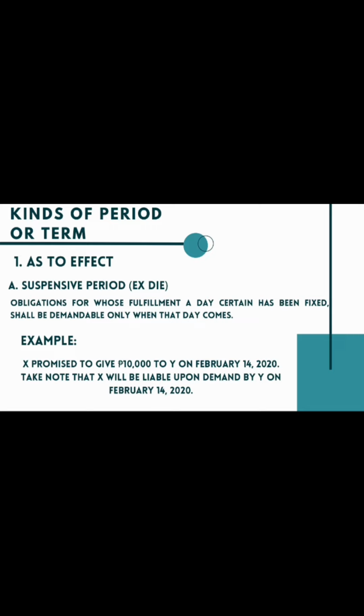Example, X promised to give 10,000 pesos to Y on February 14, 2020. Take note that X will be liable upon demand by Y on February 14. Diba? It suspends the effectivity. Sa example, ang giingon sa February pa ihatag ang 10,000 kang Y. Gi-suspend up to February 14, 2020.